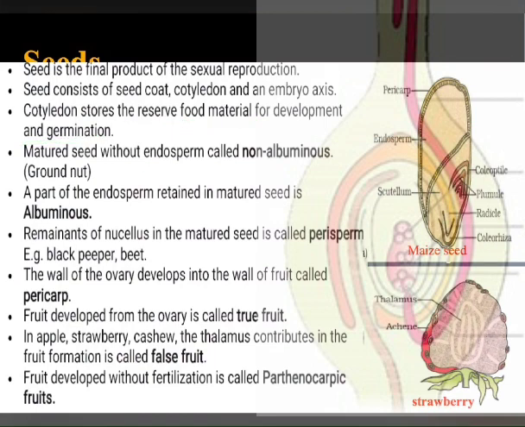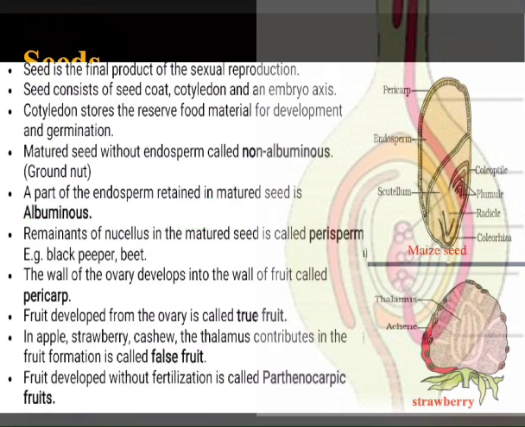A matured seed without endosperm is called a non-albuminous seed or non-endospermic seed, because during development all the endosperm gets completely consumed, so it is called non-endospermic or non-albuminous, like groundnut and pea. In some seeds, a part of the endosperm is retained in the mature seed. If the endosperm remains, it is called an endospermic seed or albuminous seed. Example, maize.